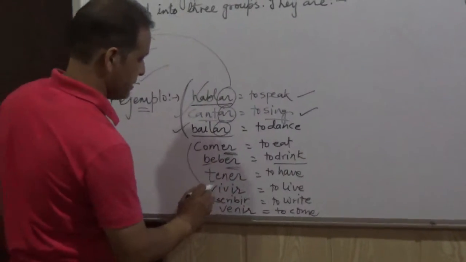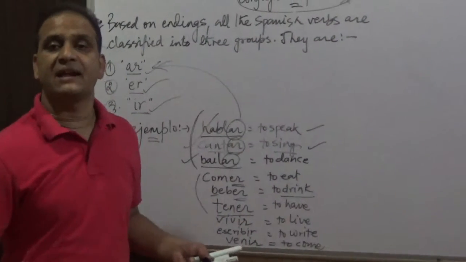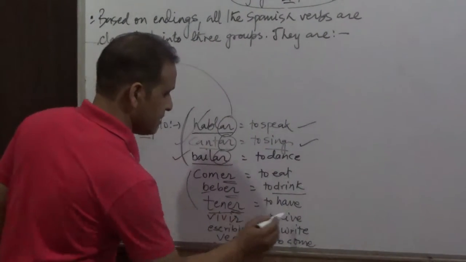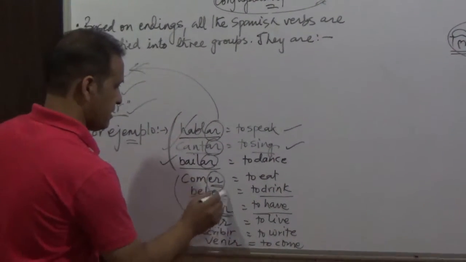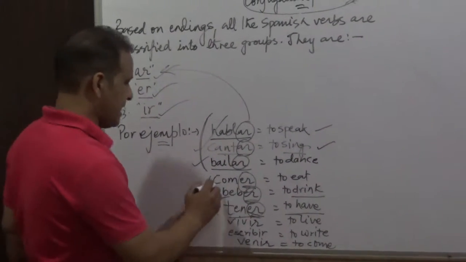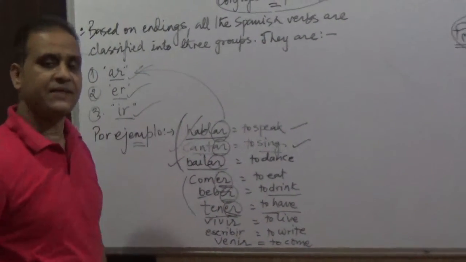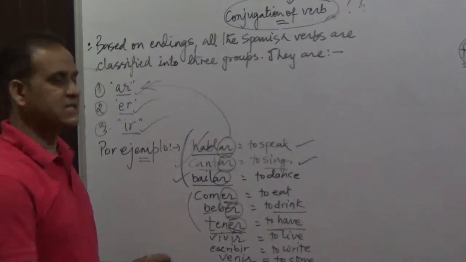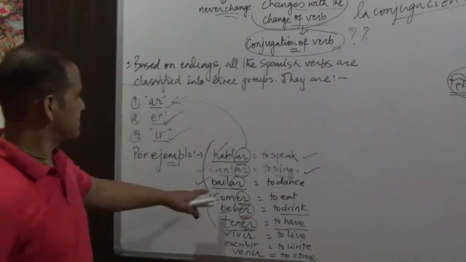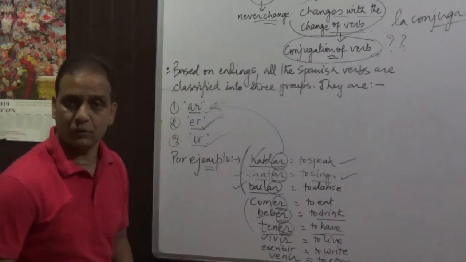Beber, to drink. Tener, to have. Yo tengo una casa aquí en Dehradun, in India. I have a house here in Dehradun. Tengo, tener, to have. So here, aquí, podemos ver que estos verbos terminan en ER. Entonces, estos verbos pertenecen al grupo ER. These verbs end in ER, so they belong to the second group, that is the ER group.